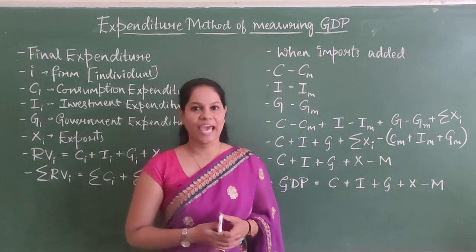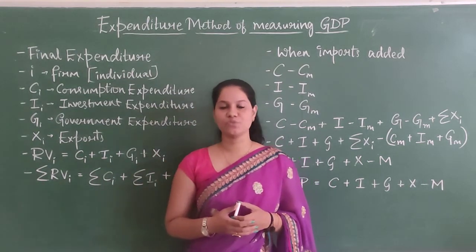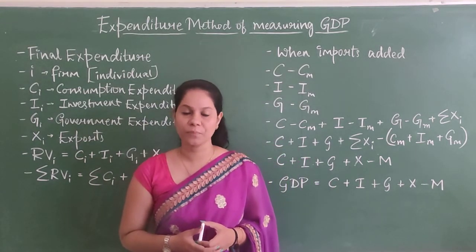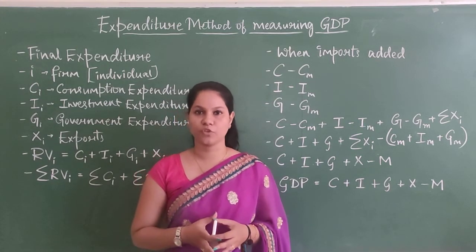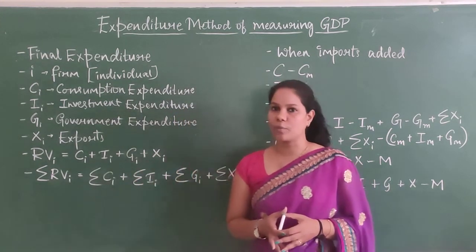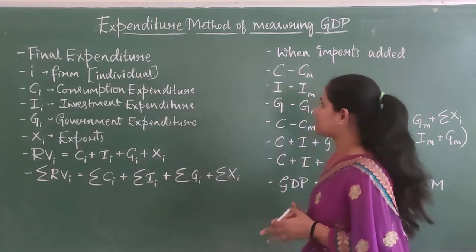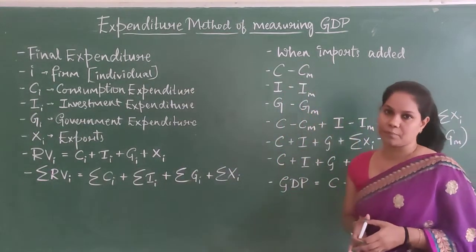Complementary Economics, and I continued with the same chapter, which is National Income Accounting. In the previous classes, I continued with the National Income Accounting chapter, a few of the questions, and today's topic is the expenditure method of measuring GDP.